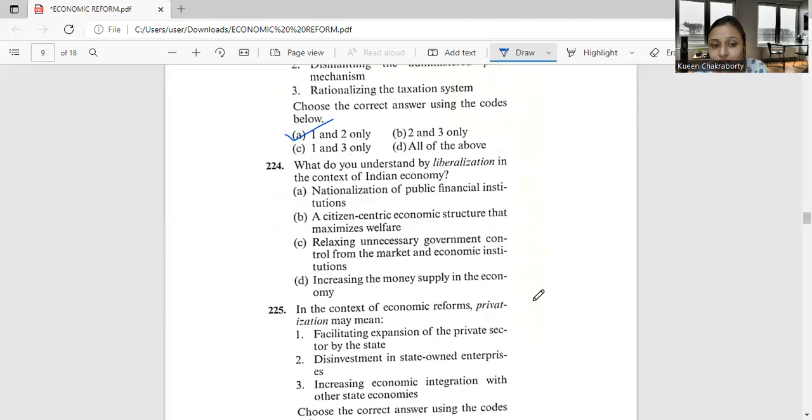So India started liberalization significantly since 1991. Let's take an example of the 1991 reforms: easing FDI caps, promoting ease of doing business, reducing bureaucracy where it's not needed, etc. So going by this, option C will be the correct answer, that is relaxing unnecessary government control from the market and economic institutions.